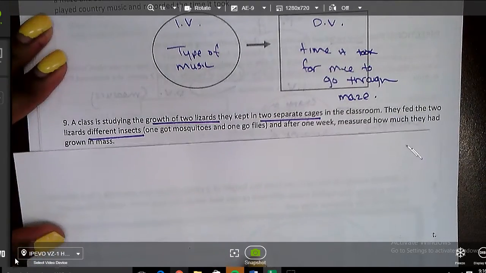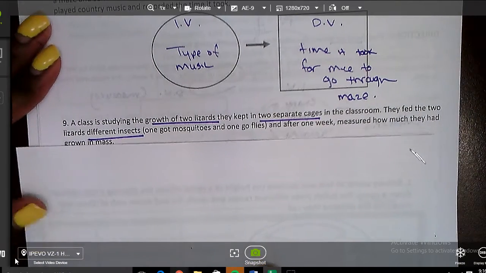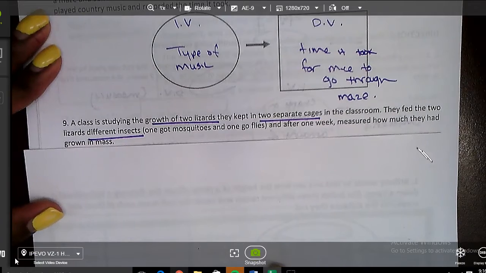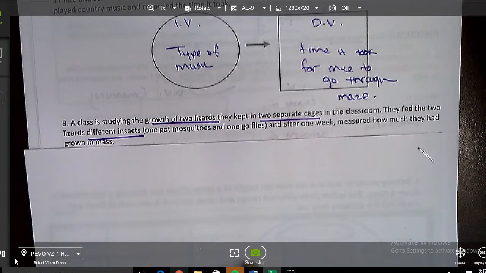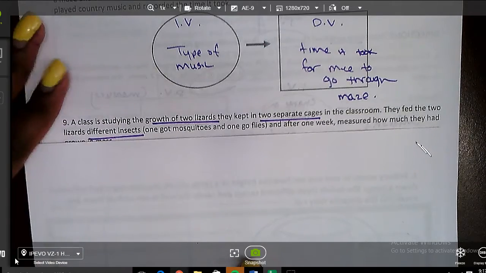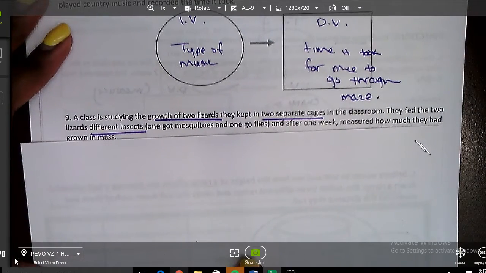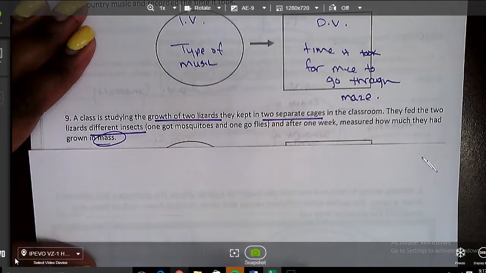Number 9, a class is studying the growth of lizards in separate phases. One lizard is named Rachel, the other lizard is named Sky. It says it's lizards different insects. Sky got the mosquitoes and Rachel got the flies. After 1 week, they measured how fat basically Rachel and Sky had gotten. Oh, what are they changing on purpose? They're changing what the lizards, you guessed it, what they eat. Yes, because Sky and Rachel, they were eating flies and mosquitoes. Disgusting, right? I know. Now, what are we measuring? We're measuring the mass or the size or the weight of the lizards.